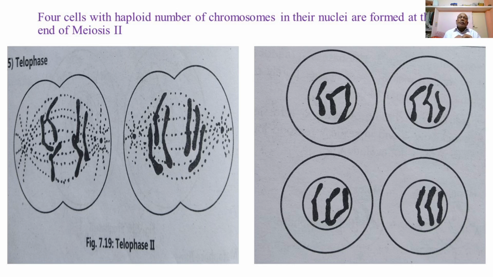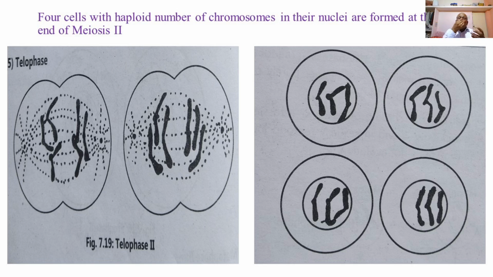In some cases, the two cells are formed first, that is at the end of the first meiotic division, and two more cells are formed at the end of the second meiotic division, that is the telophase second.